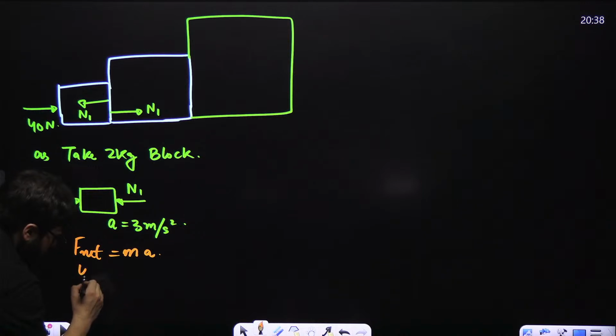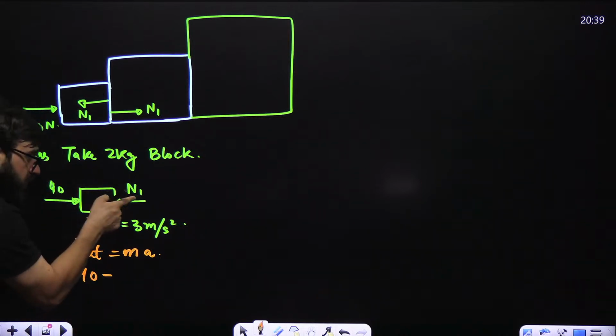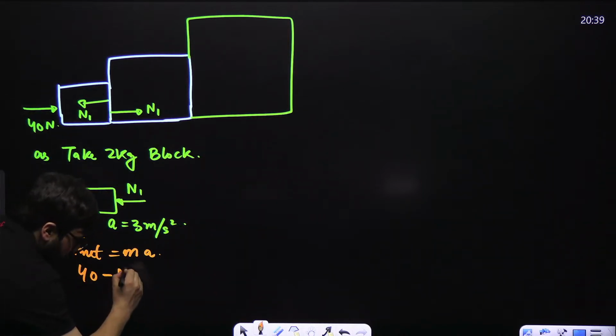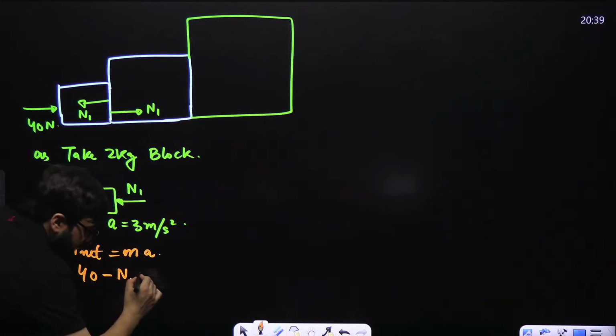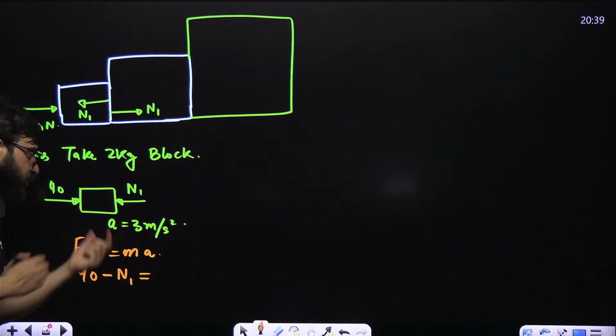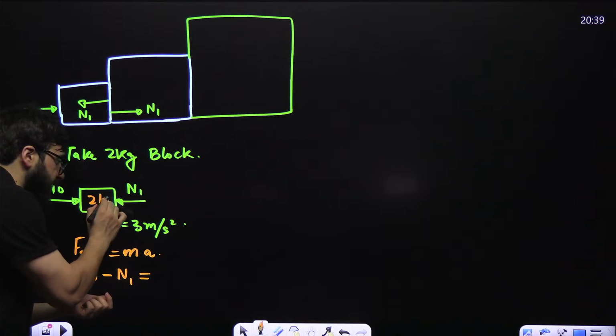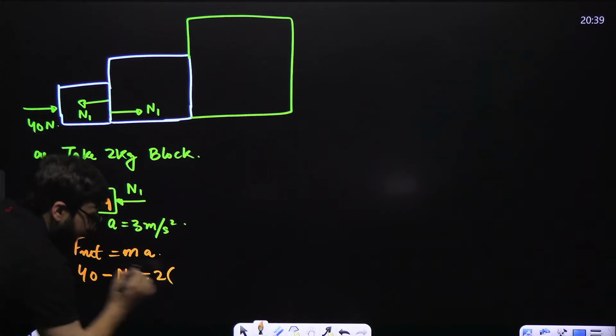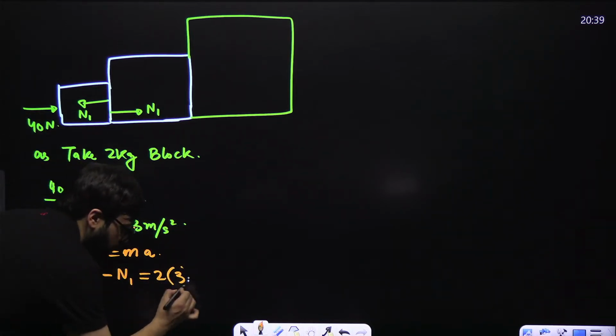So that is 40 minus this force, that is N1. They are opposite, is equal to mass into acceleration. Mass is 2 kgs. So that is 2. Acceleration is 3 over here.